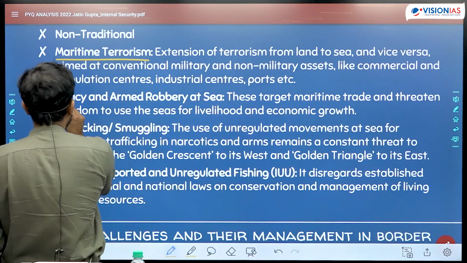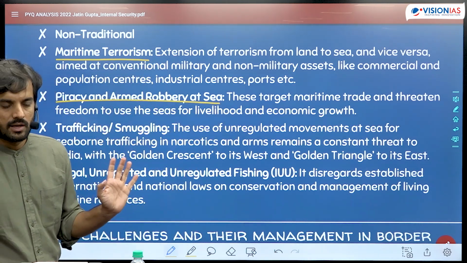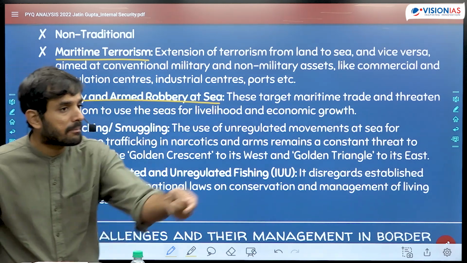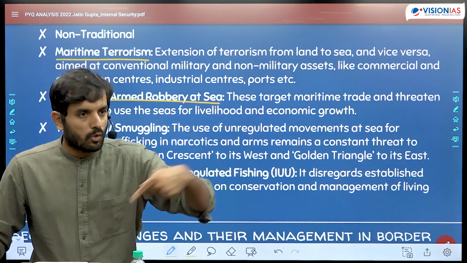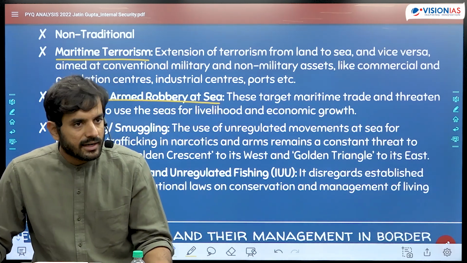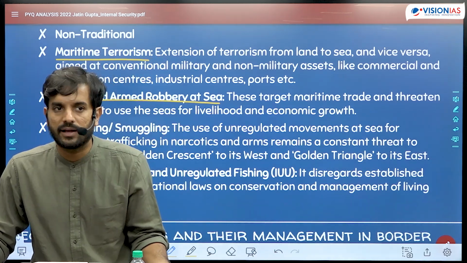Then you could give example of piracy and armed robbery at the sea. This is something which is known to all of us, especially off the coast of Somalia, etc. और वहां से हमारा major oil आ रहा है. Most of our oil is coming from the Persian Gulf, right? Gulf से आ रहा है, and that is exactly where the pirates are sitting. So again, creating a threat to India's maritime security.